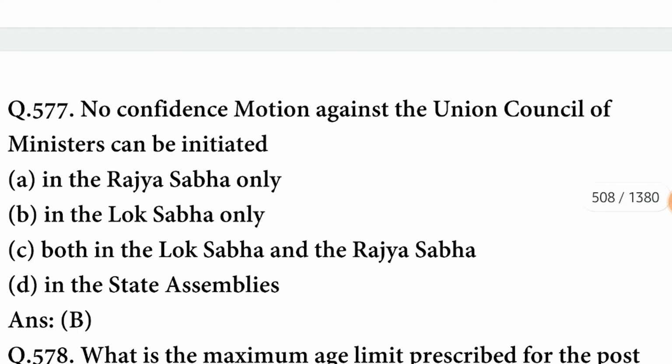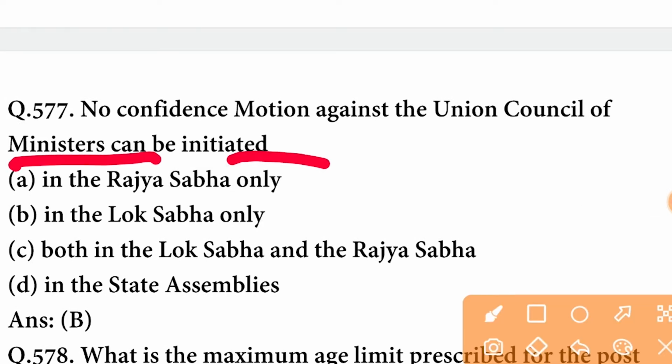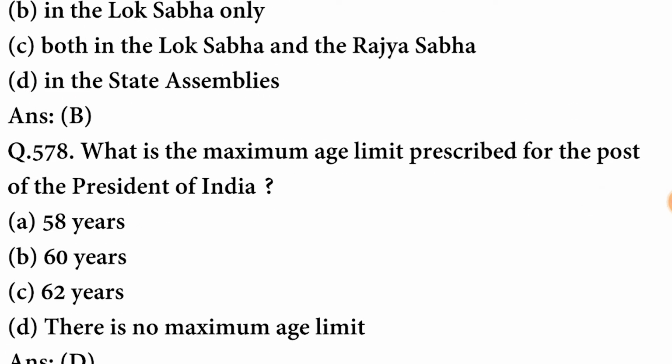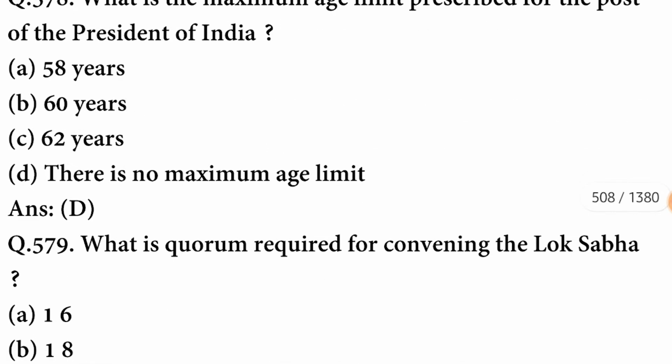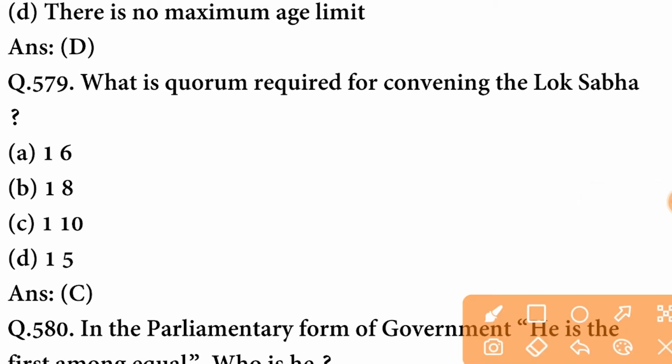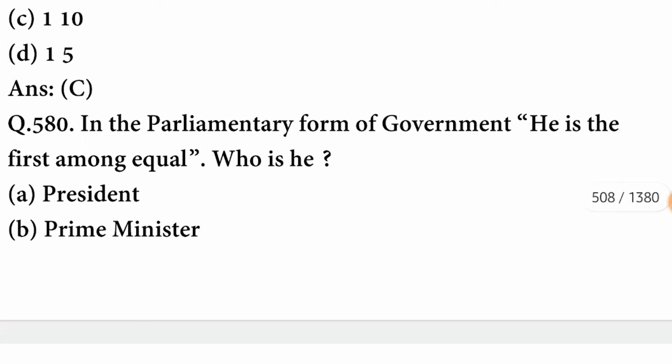No confidence motion against the Union Council of Ministers can be initiated in the Lok Sabha only. What is the maximum age limit prescribed for the post of the President of India? So there is no maximum limit for the President of India. The option is correct. What is the quorum required for convening the Lok Sabha? It is 110. C option is correct.